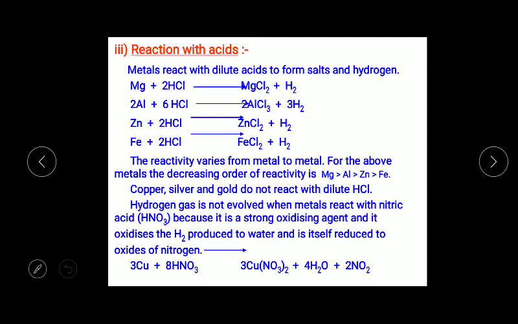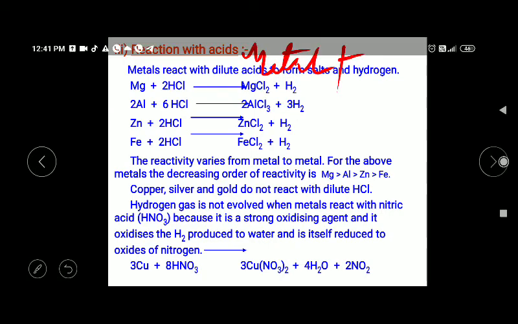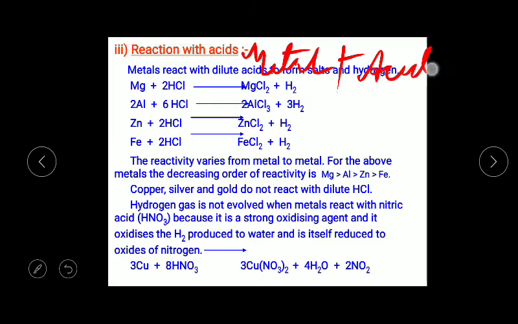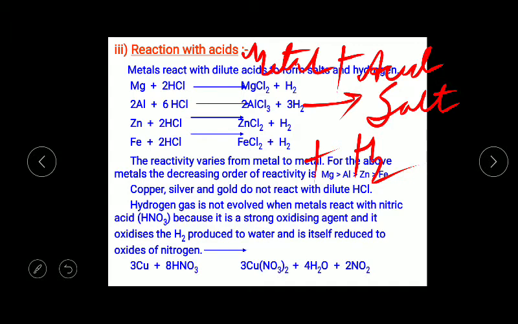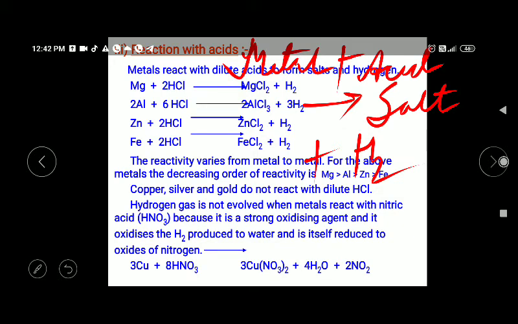Next is reaction with acid. Metal reacts with acid to give a salt and hydrogen gas. So we can write it like this. When metal reacts with acid or dilute acid, it will form salt and hydrogen. When metal reacts with acid, it will form salt and hydrogen.